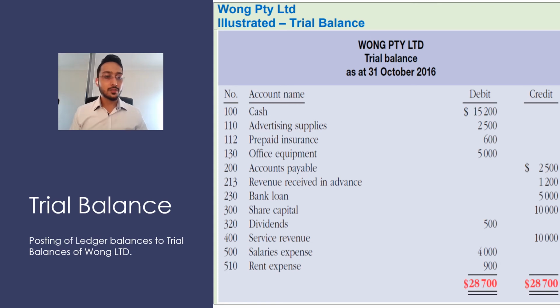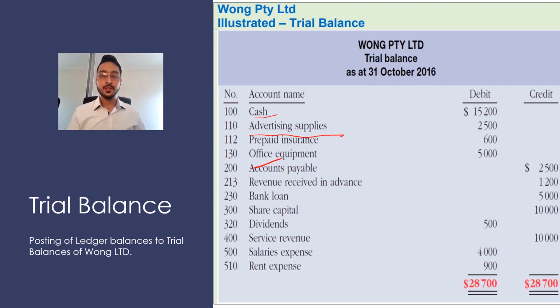Now, after going on to the ledger accounts, we'll post all the transactions into the trial balance. When we post all the transactions from the journal to the ledger account, and ledger account to the trial balance, then the trial balance will have the account names, like cash, advertising, supplies, prepaid expenses, just like how we made the transactions.